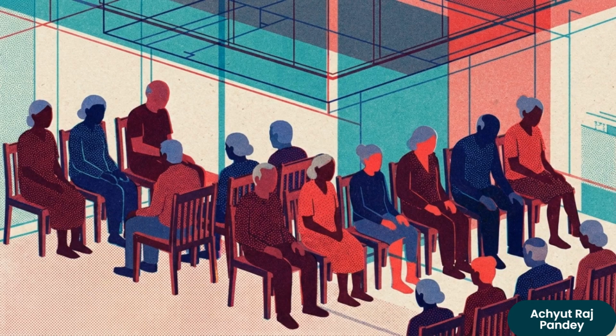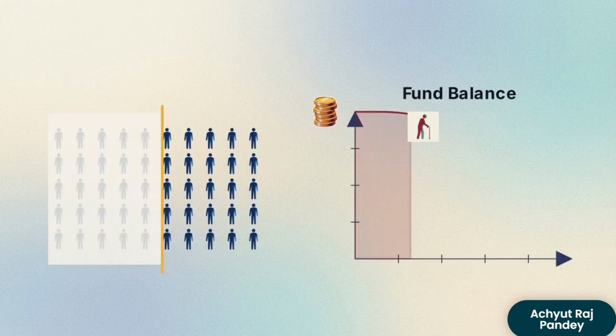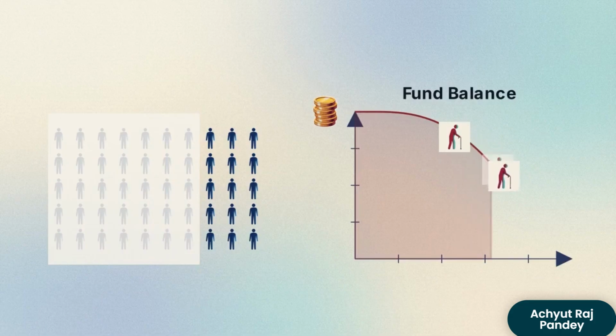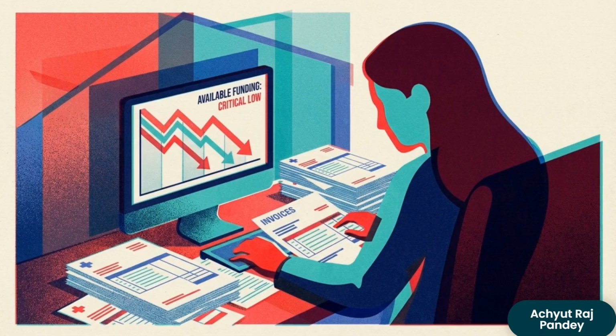Voluntary health insurance systems face an unavoidable threat: adverse selection. This creates the evasion gap. Healthy workers evade paying premiums because they feel fine. This triggers a death spiral as only sick patients enroll, rapidly draining the fund. The Philippines recorded a 70% evasion rate among small employers, creating a massive missing middle. Relying on voluntary enrollment in the informal sector mathematically bankrupts the system. Surviving the middle-income trap requires mandated cross-subsidization, like Colombia's.